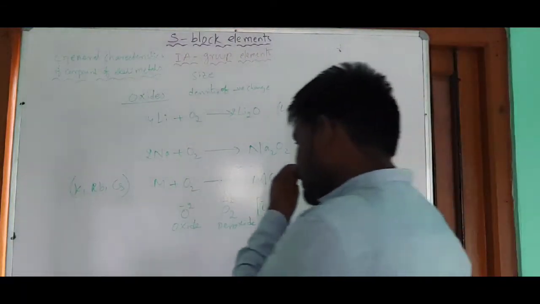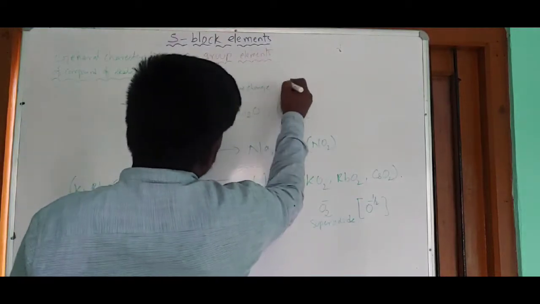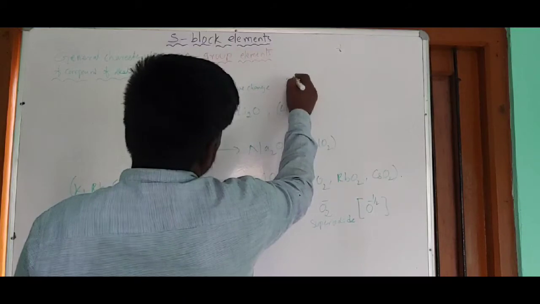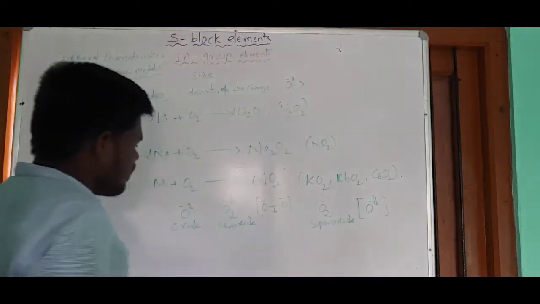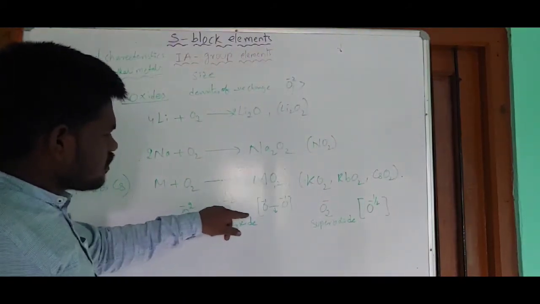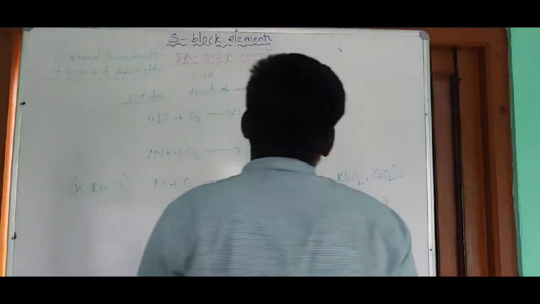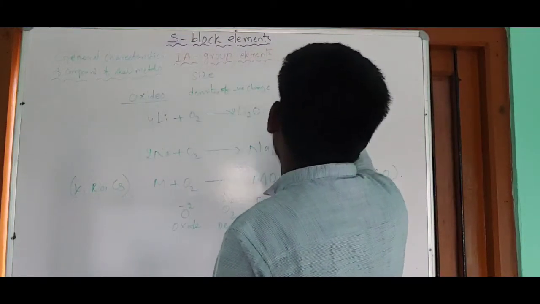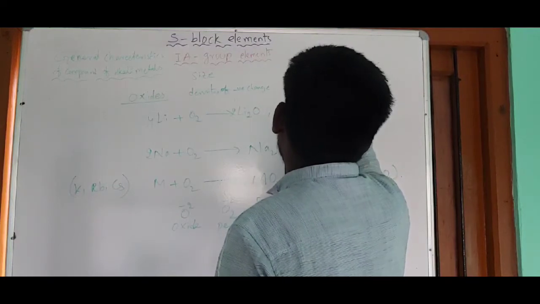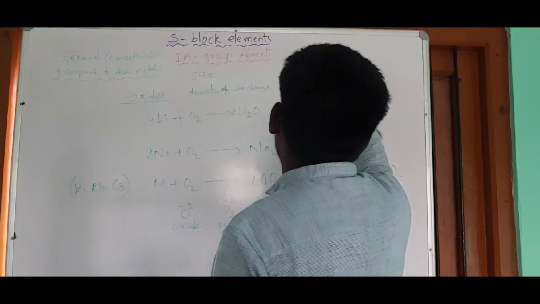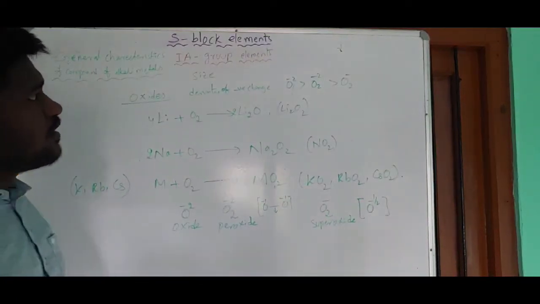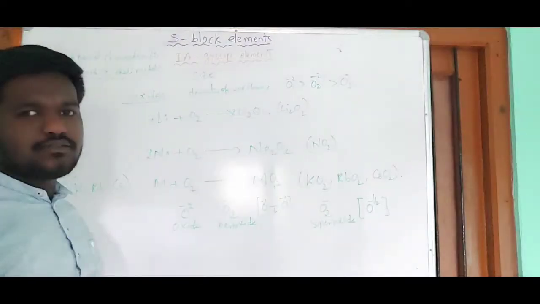So the density of negative charge is highest on O minus 2, next the charge density on the peroxide is less compared with the monoxide, followed by the superoxide O2 minus. This is the density of negative charge order among the oxides.